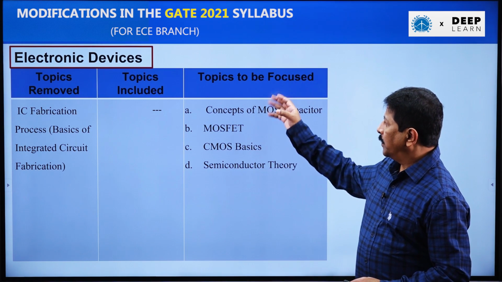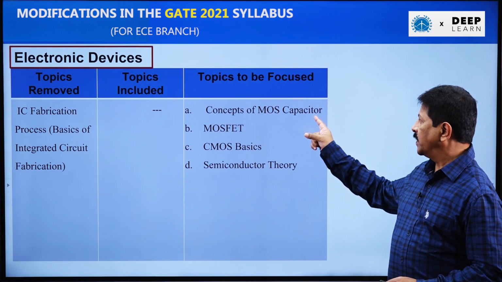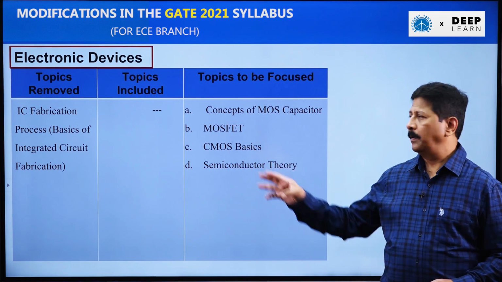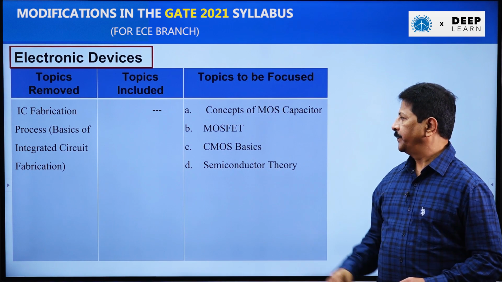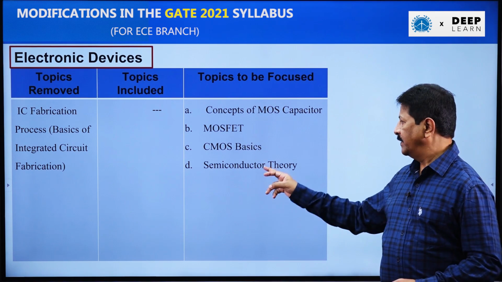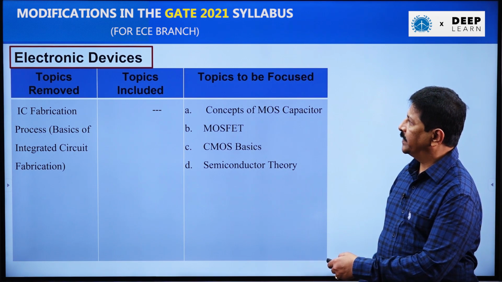Coming to the important topics here, MOSFET and the concepts of MOS capacitor are very, very important. Nowadays many questions are coming based on these principles. After that you have to be clear with CMOS basics as well as semiconductor theory. That is about electronic devices.